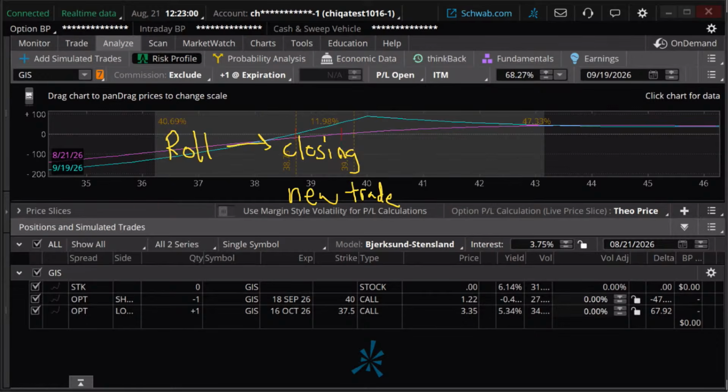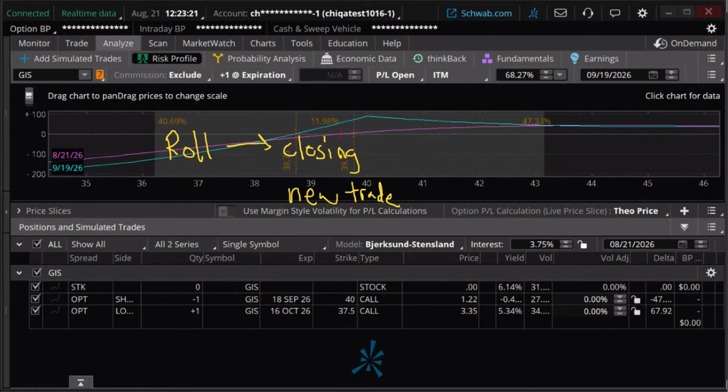Now, when we say roll, you can do it all in one order ticket. It doesn't save you on commissions. You may want to do it. I've shown rolling plenty of times in this webcast in the past, and in my Managing Your Options Portfolio webcast, we roll things quite often. But it doesn't save you commissions on that. Hopefully that helps there.